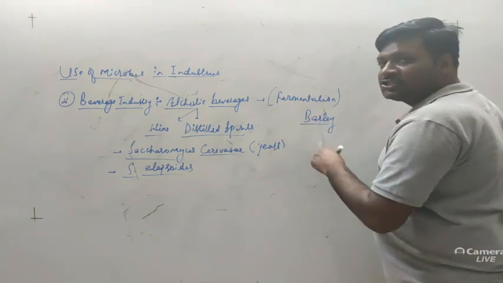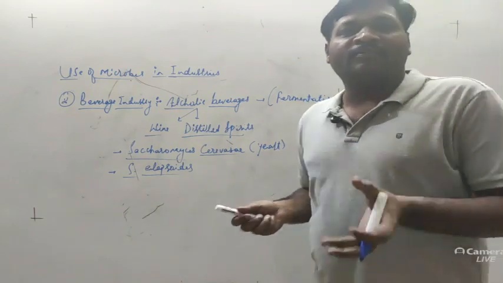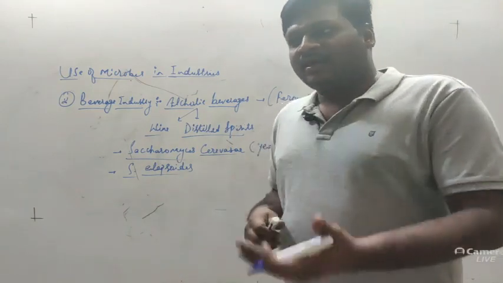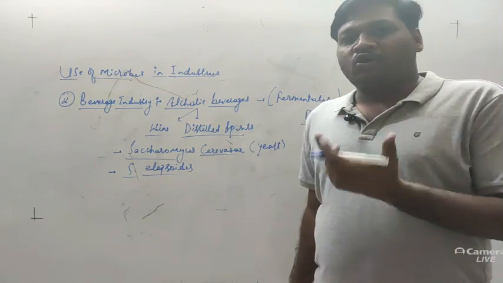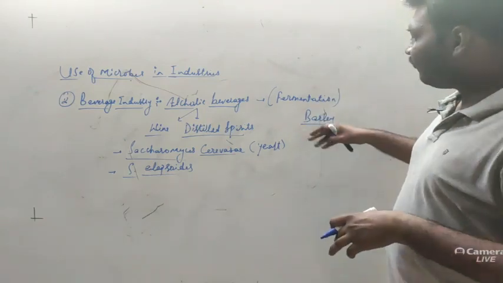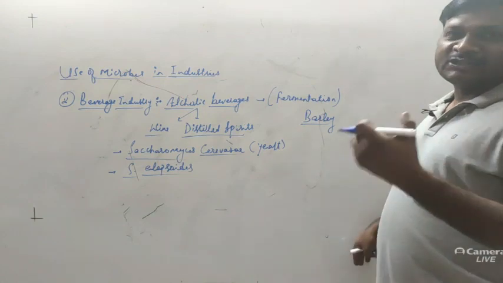The barley is first mashed, and after mashing it is mixed with water. In this process, we add a plant called hops, and hops adds flavor to this barley mixture.